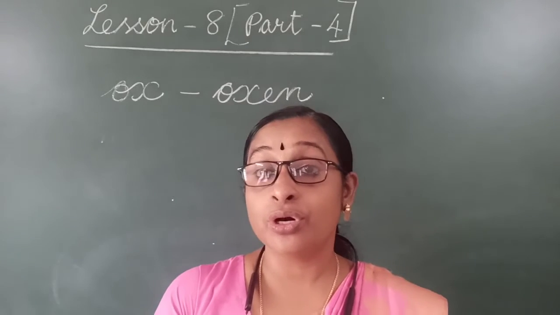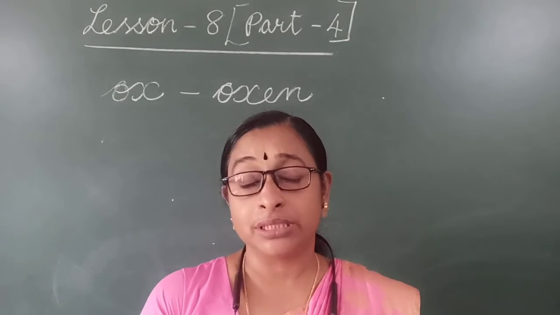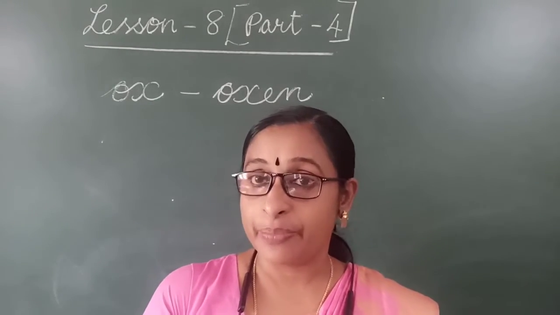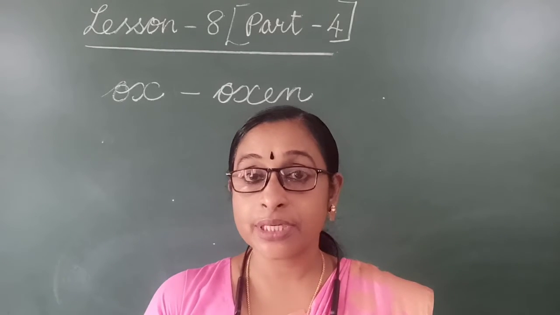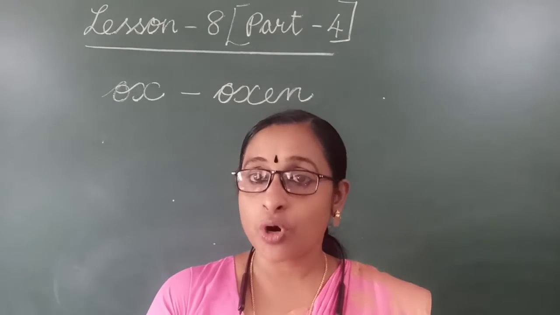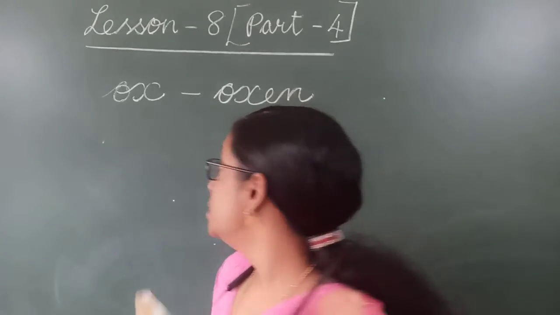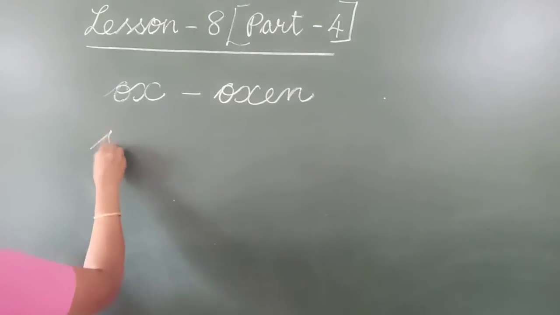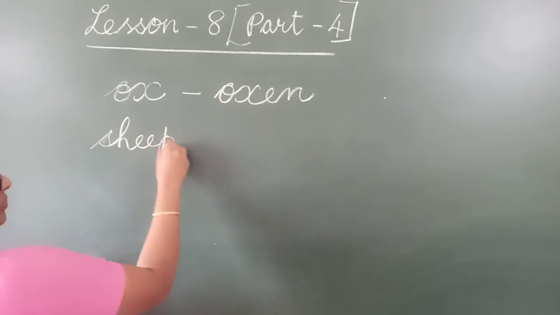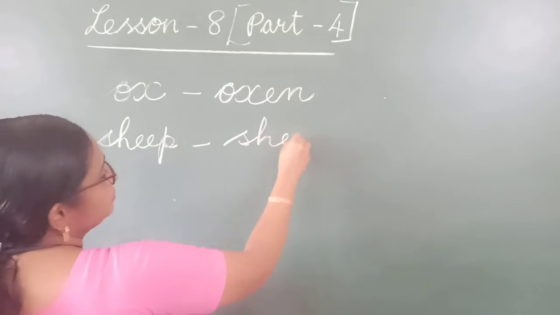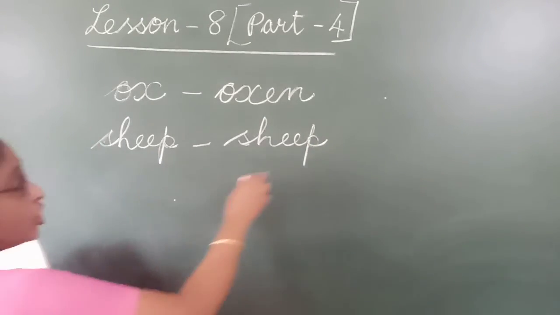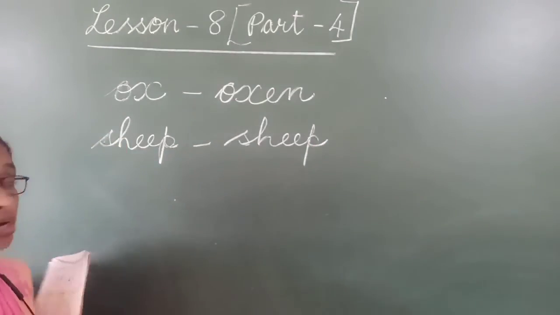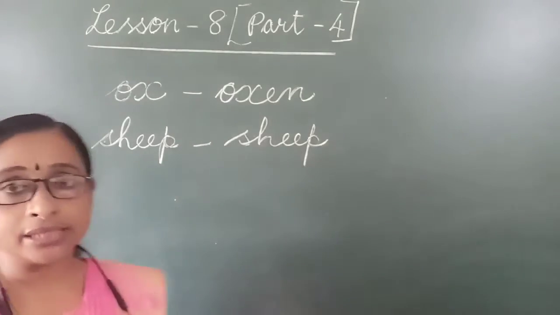The next one, deer. This deer, you might have seen in the zoo, in the forest, and in pictures everywhere. Next one, sheep. Sheep, singular also the same, plural also the same. There is no change, children. Sheep, sheep. Here there is no change. We will not write sheeps here. That is wrong. Singular and plural both are the same.